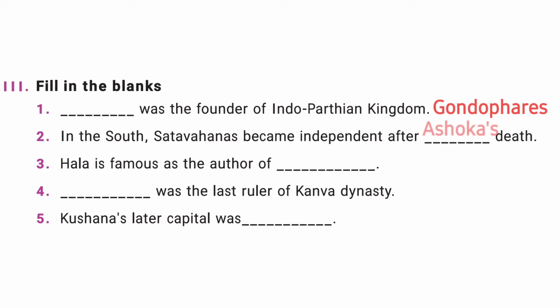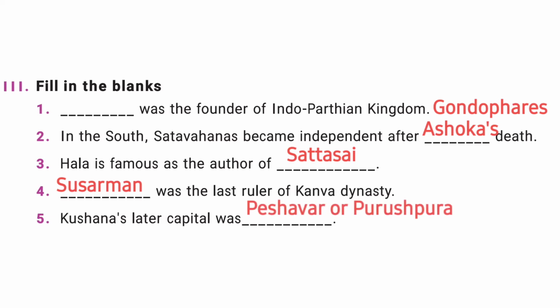The answer is Ashoka's. The third question is Hala is famous as the author of dash. The answer is Satasai. The fourth question is dash was the last ruler of Kanva dynasty. The answer is Susarman. The fifth question is Kushana's later capital was dash. The answer is Peshawar or Purishpura.